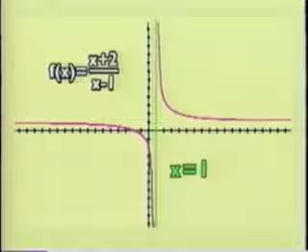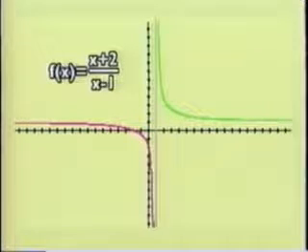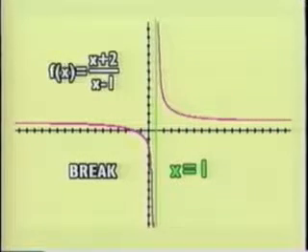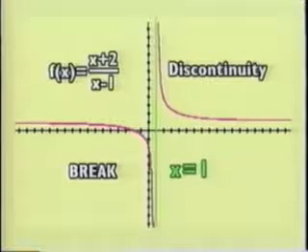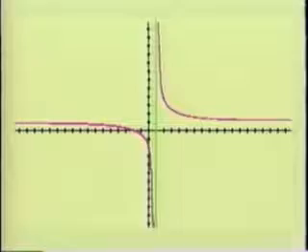It also means that the graph of this function will not have any point for x equals 1. There will be points to the left of x equals 1, like at 0.9 and 0.99, and points to the right at, say, 1.1 or 1.01, but there cannot be a point on the graph exactly at x equals 1. That is what shows up as a break, or discontinuity. The graph is separated into two disconnected pieces at x equals 1.